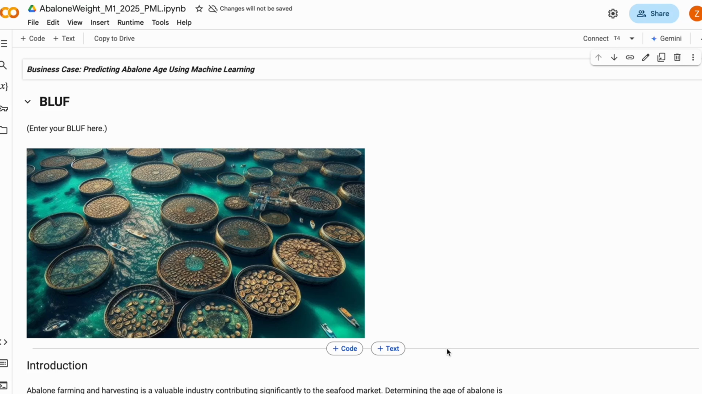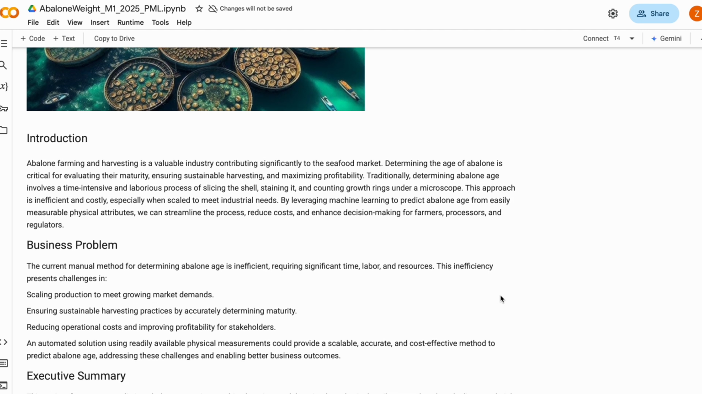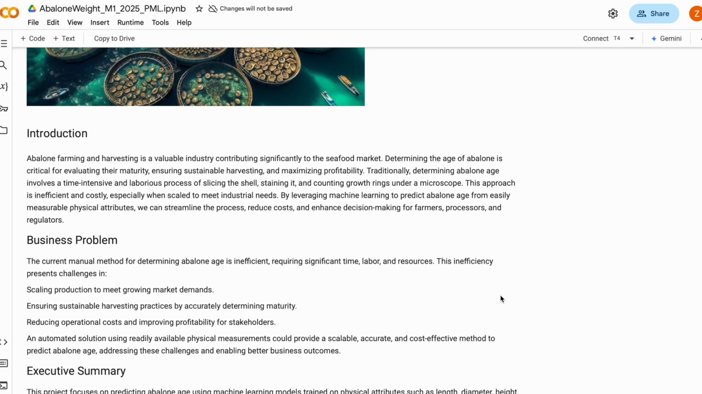Welcome to this detailed walkthrough of a machine learning project designed to predict the age and weight of abalones based on their physical measurements. The seafood industry relies on accurate weight and age estimation for sustainability, pricing, and efficiency. Traditionally, determining abalone age involves slicing the shell, staining it, and counting growth rings under a microscope. This process is labor-intensive and costly. By leveraging machine learning, we can create an automated, accurate, and scalable approach that replaces this manual process.